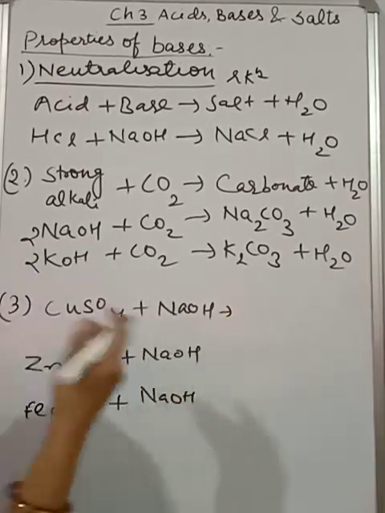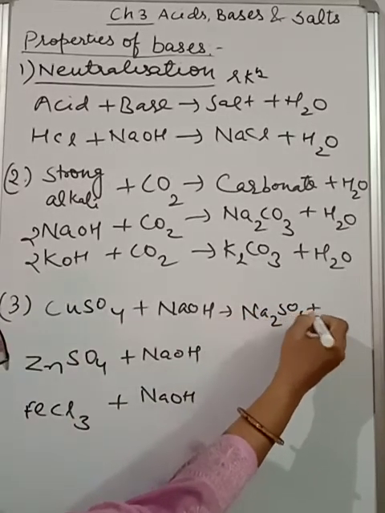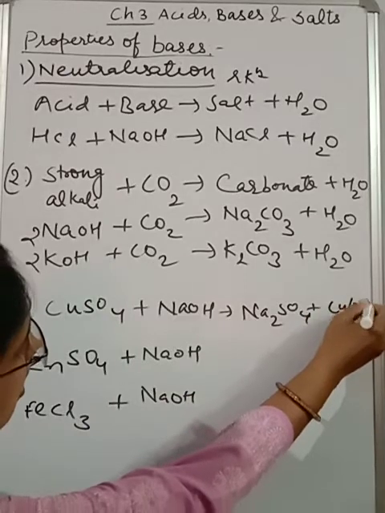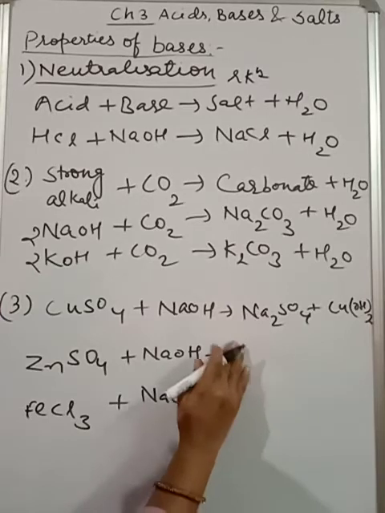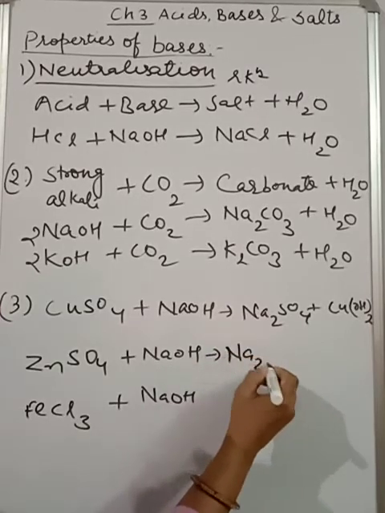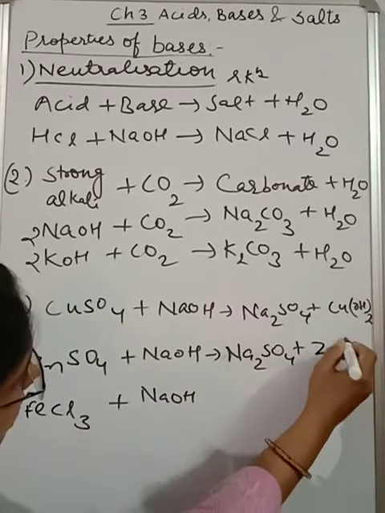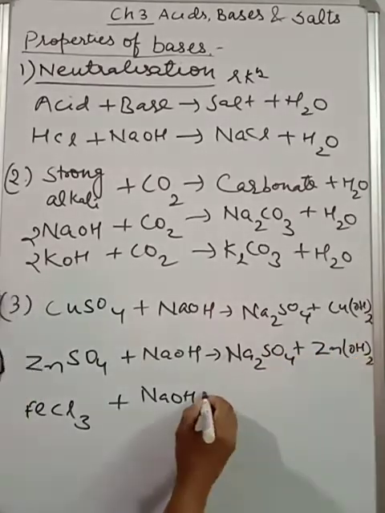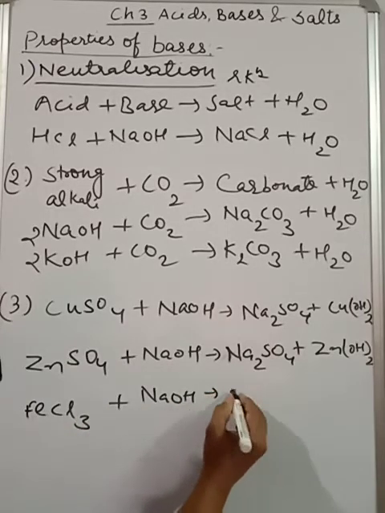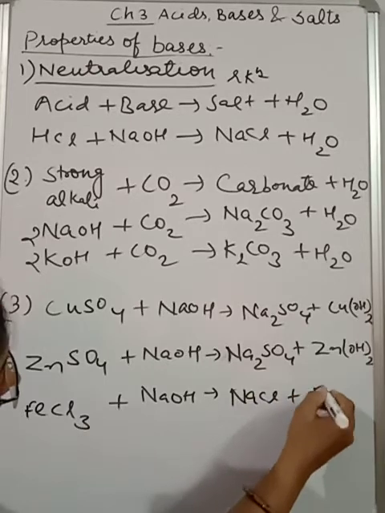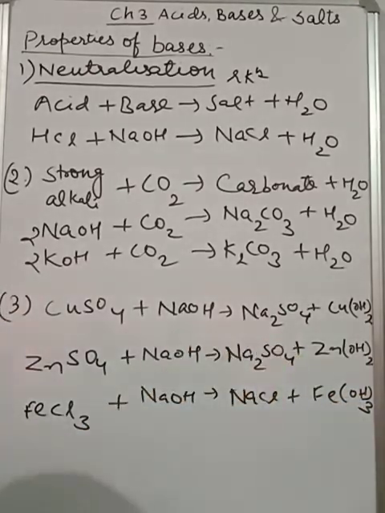We will get another salt plus insoluble metallic hydroxide, and this topic I have already explained during the chapter analytical chemistry. Here we will get zinc hydroxide, and there we will get NaCl plus Fe(OH)3. All these come in the form of precipitate.